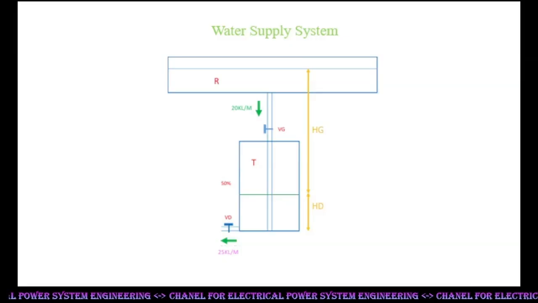This phenomenon of dropping level, increasing head Hg, increasing inflow, decreasing head Hd and decreasing outflow continues till both inflow and outflow are equal. Ultimately the water level in the tank will be steady again at a level lower than previous.